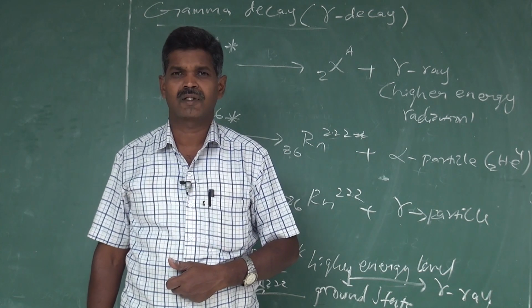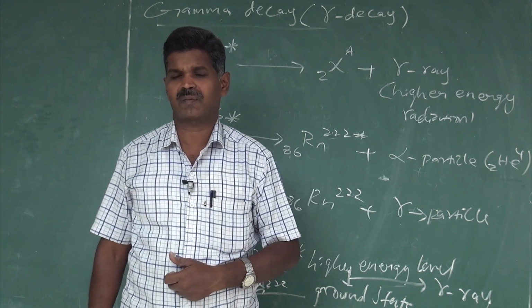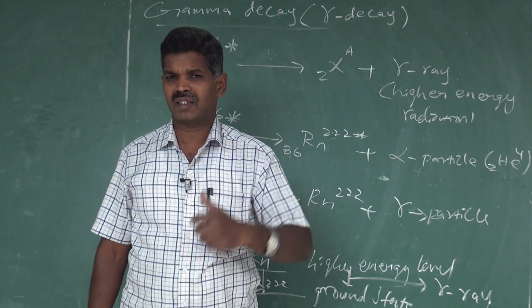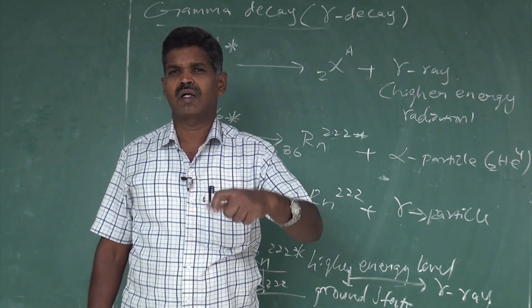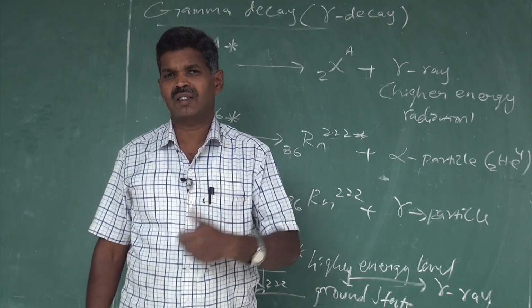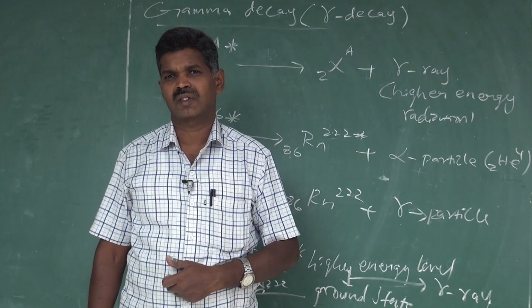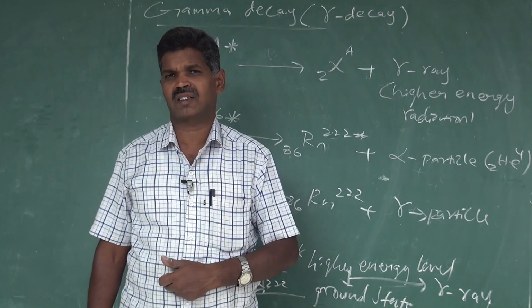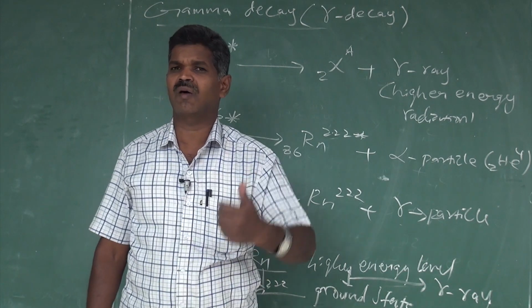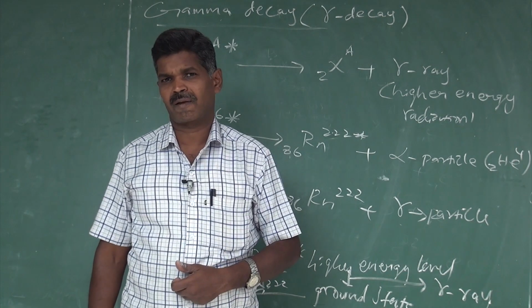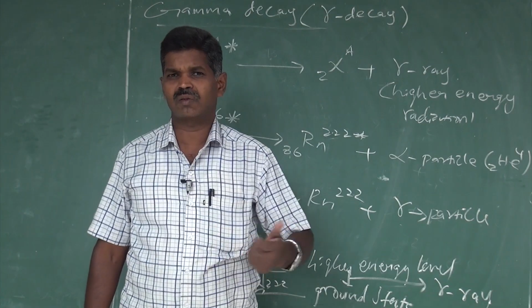Nuclear fission is nothing but a heavy element breaking into two or more light nuclei. At the time of breaking, energetic radiation is released, and neutrons also come out. There is an example that we are going to see.